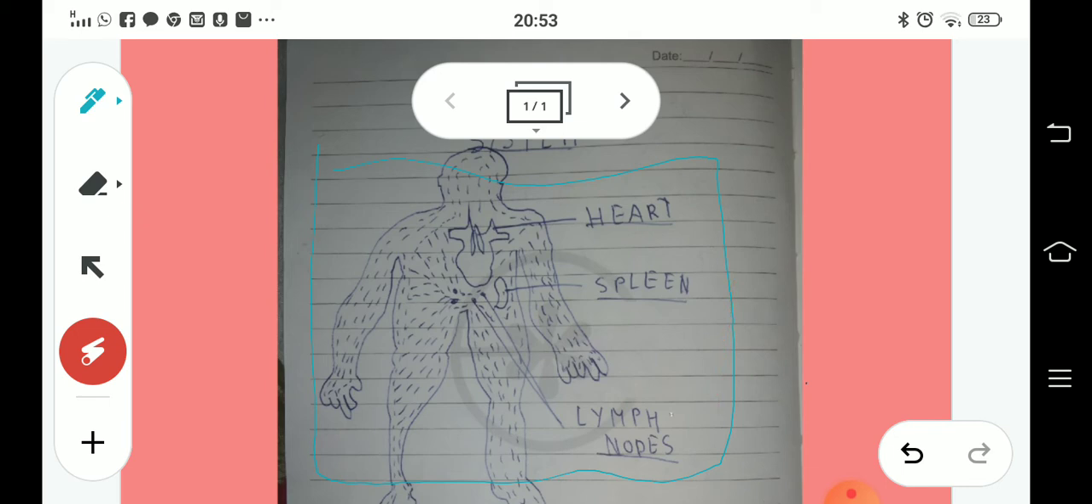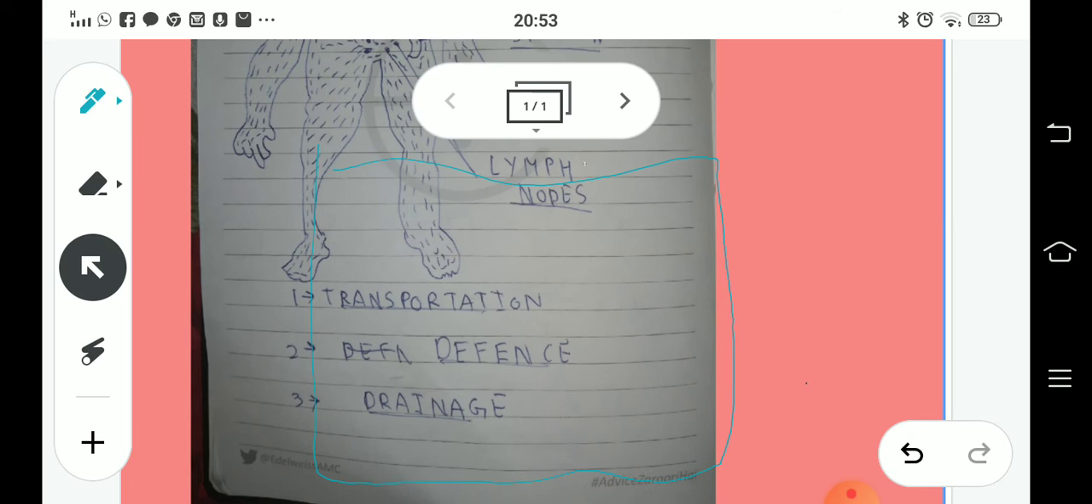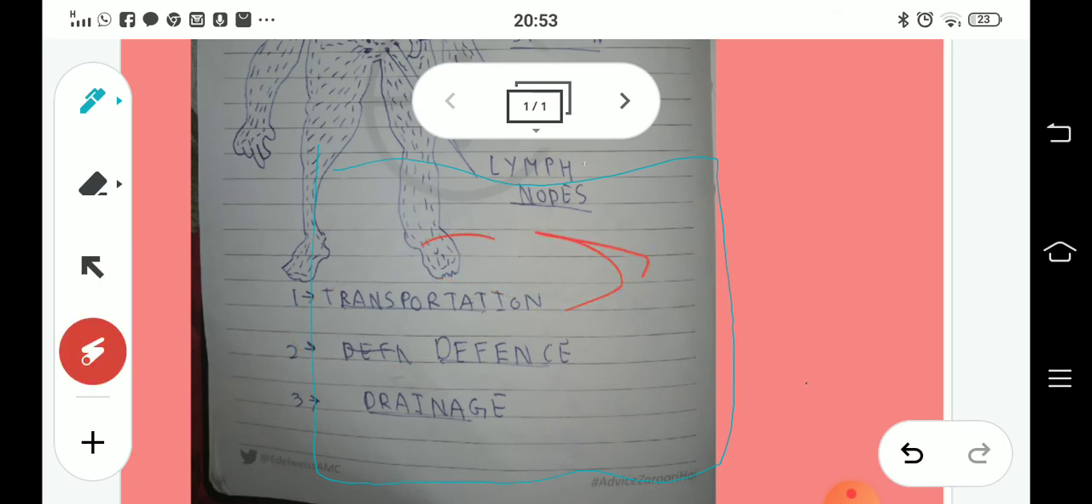So now let me discuss its three major functions. First I will discuss transportation. Lymph helps in transporting nutrients and hormones to the body cells. It also removes waste materials from the body cells into veins. Lymph nodes produce lymphocytes. Lymph carries lymphocytes and antibodies from the lymph nodes back to the blood, and it also absorbs and transfers fats such as fatty acids and glycerol from the small intestine to the blood.